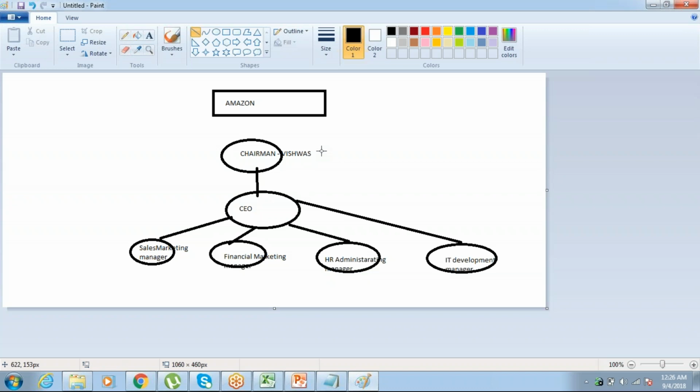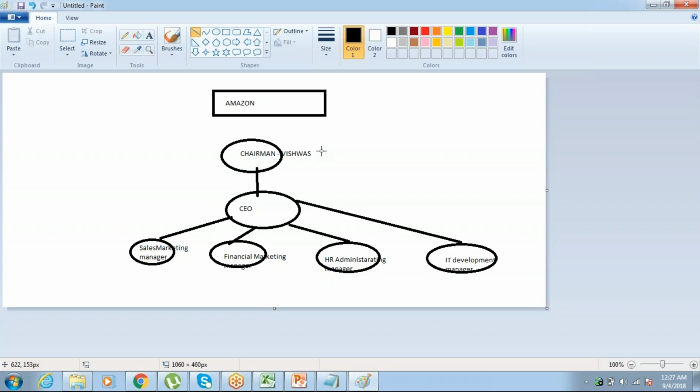Now he is a supervisor. He has all these subordinates. That means they are all under the chairman. CEO will become a direct subordinate. Sales marketing, financial marketing, HR administration, IT development manager, all these four are indirect subordinates. They are directly reporting to the CEO. The CEO is directly reporting to the chairman.